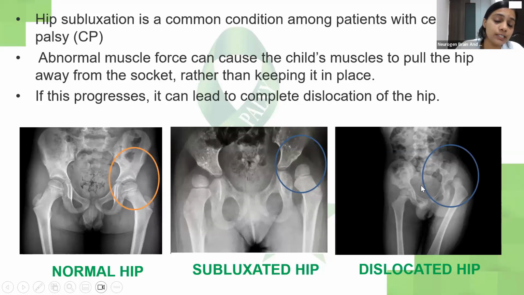It could be displaced below the socket. Dislocation means the head of the femur is completely outside the socket. It could go posteriorly, it could go anywhere, but it is not inside the socket, and this might cause a lot of pain to the child.